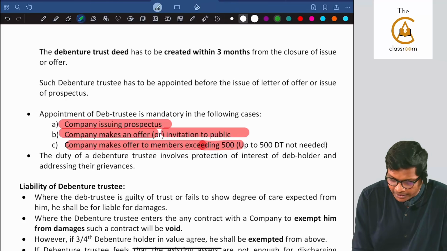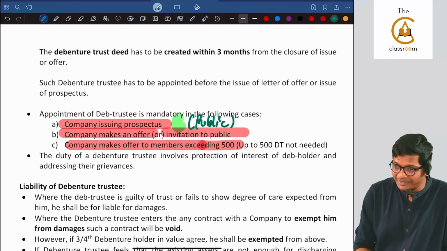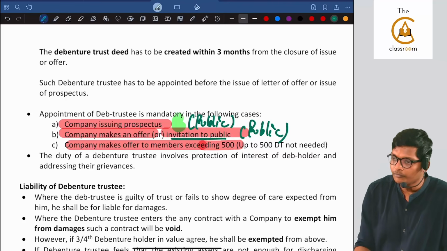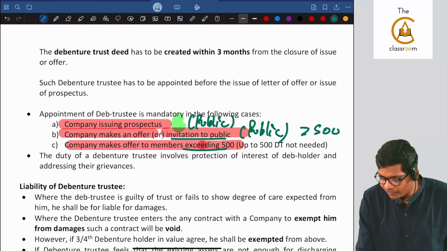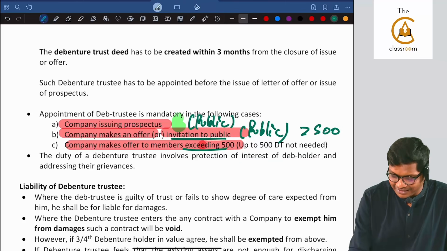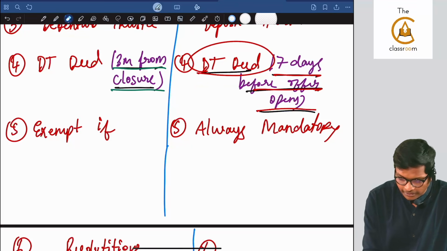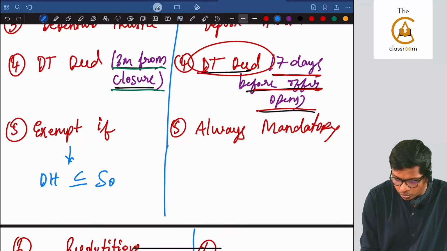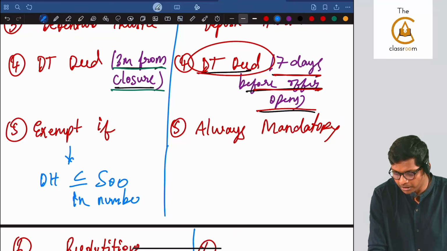If you are issuing a prospectus and going for a public issue, or a second invitation to the public, in that case also it is mandatory. Let me write it in an easier way. It is exempt only in one case, if debenture holders are up to 500 in number. Are you following, guys?